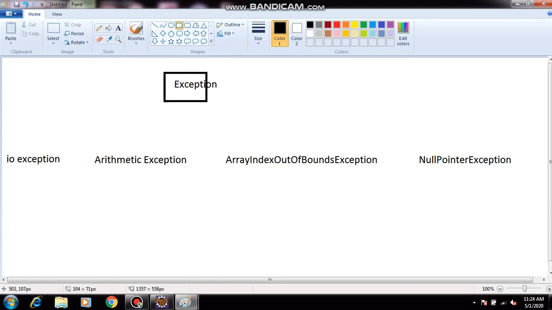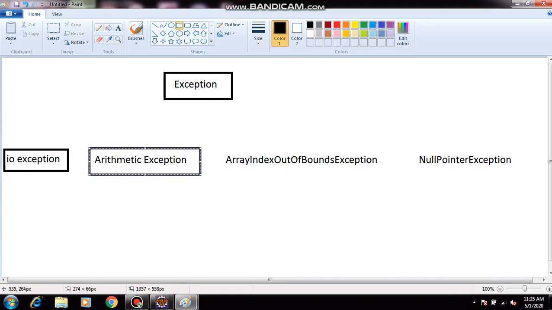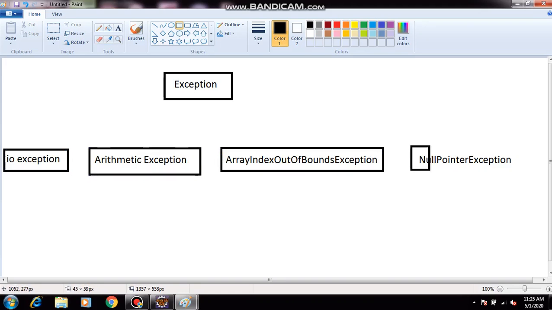Here consider Exception as a parent class. IOException, ArithmeticException, ArrayIndexOutOfBoundsException and NullPointerException are all child classes of the Exception class.